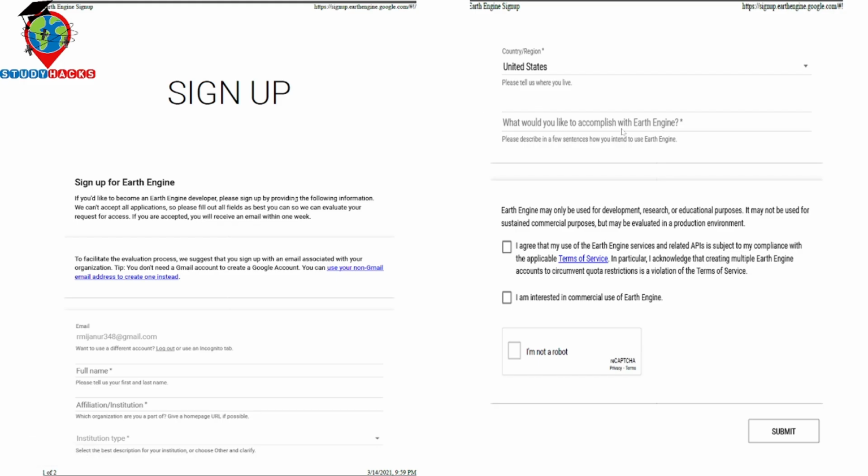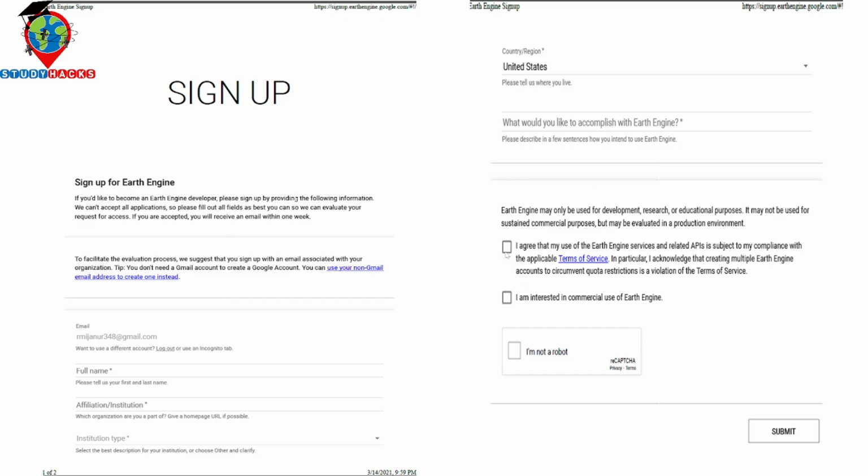And this question is very important: what would you like to accomplish with Earth Engine? Try to make the answer within 5 to 10 sentences when you fill up this form. Because when you put just one word or one sentence, sometimes it is rejected. So it's better to describe your answer within 5 to 10 sentences. Then you can get approved very quickly.